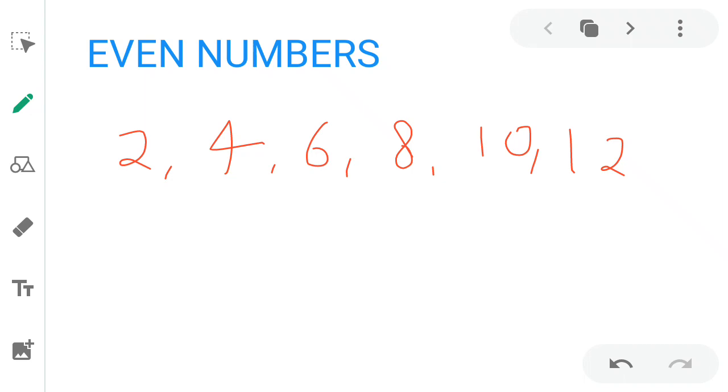Or simply, we can check if any number has 0, 2, 4, 6 or 8 in its unit place, then the number is divisible by 2, or the number is an even number. Suppose we take 30. The one's place digit is 0, hence it is an even number. It is divisible by 2. So an even number is a number which can be completely divided by 2.